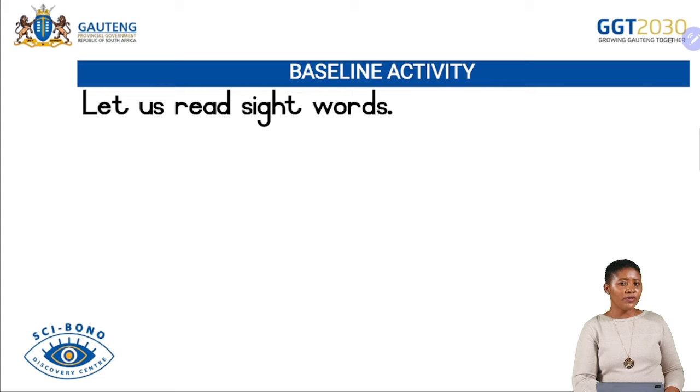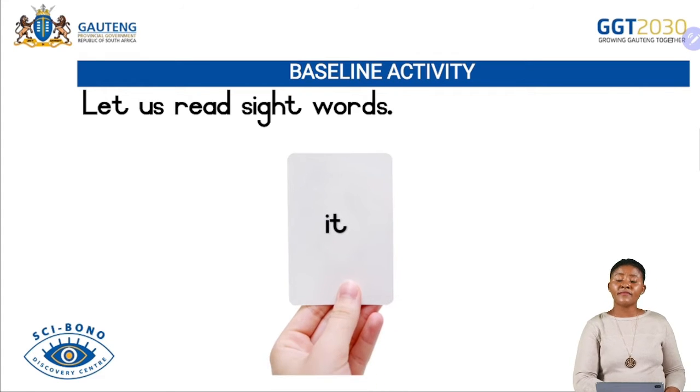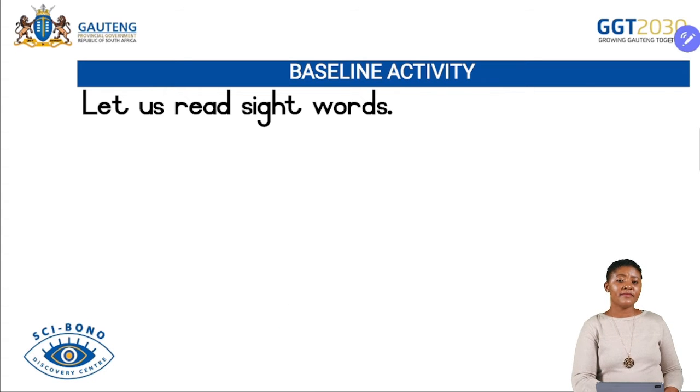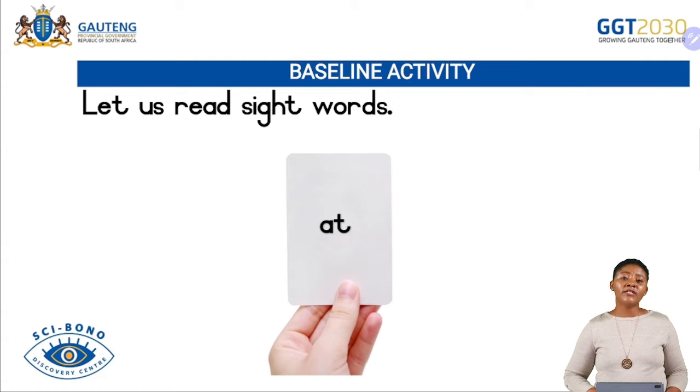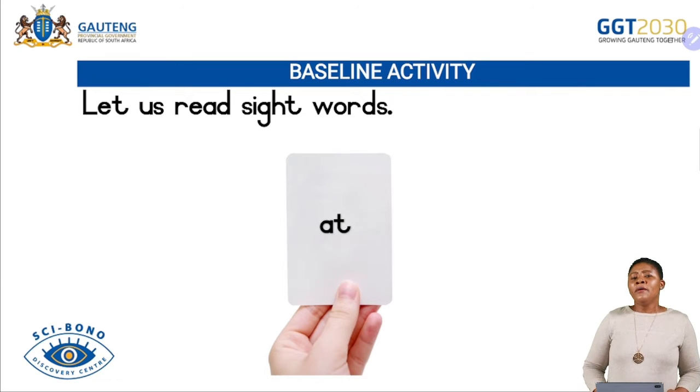I want you to read with me. It. It. And then we have our last word. The last word is at. At. These words are called sight words, learners.